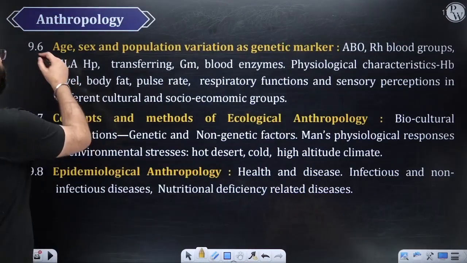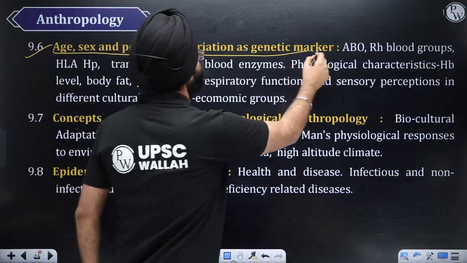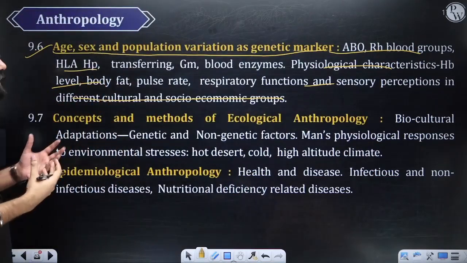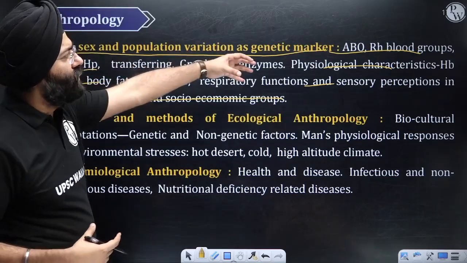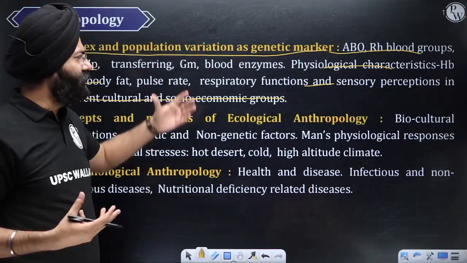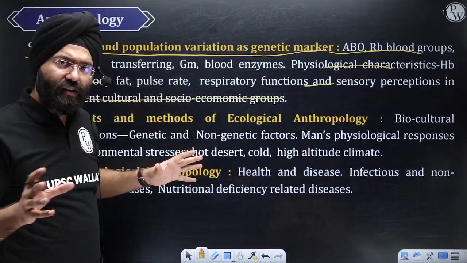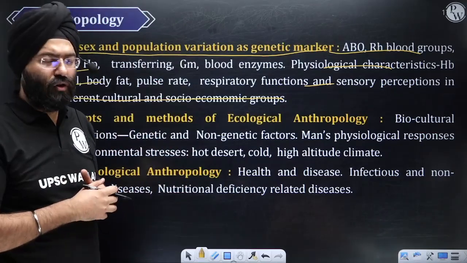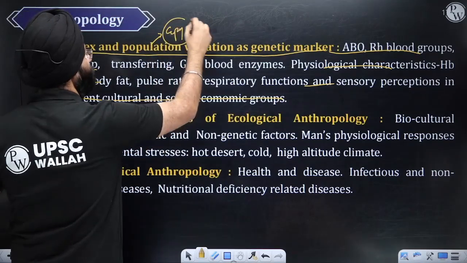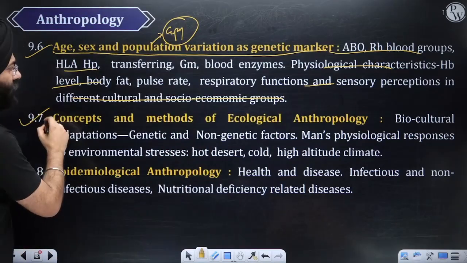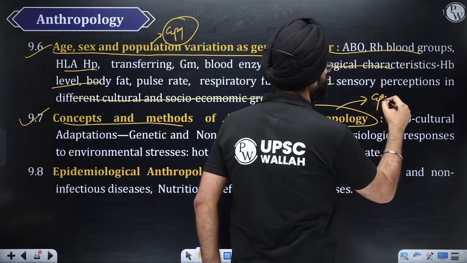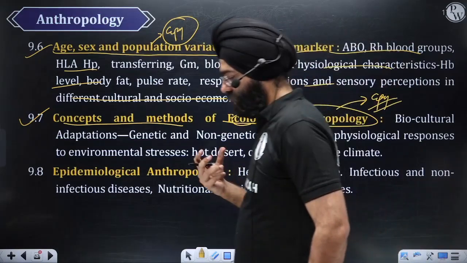Next is again 9.6, age population variation. This is a continuation of basically 9.5. It's a very simple topic, with simple topics like what is ABO group, what are the blood enzymes. They're going to simply ask them in a 10 marker, and we are going to very easily cover this in one day, quite easy, just need to make notes. And with the comprehensive material, I suppose you don't need anything else, but for your convenience, again, EPG Pathshala is the best. Again, ecological anthropology, again, best is given in EPG under the ecological section.